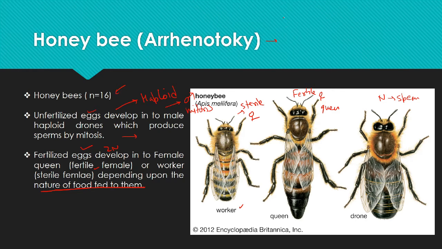One are the unfertilized, the other are the fertilized. Unfertilized eggs give rise to the males, and fertilized eggs give rise to the female. So basically in parthenogenesis we discuss the unfertilized eggs, because for fertilization a male is required, and that leads to the sexual form of reproduction.